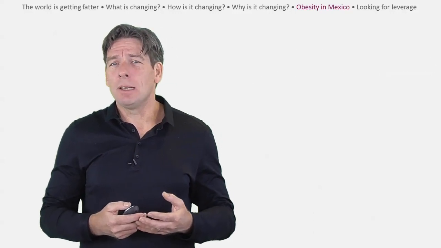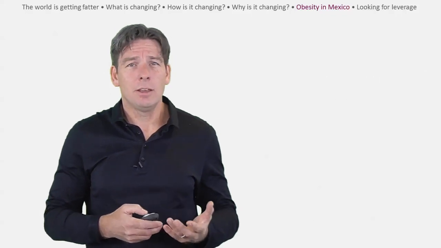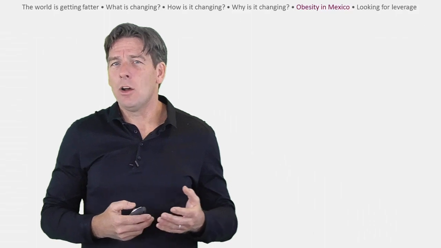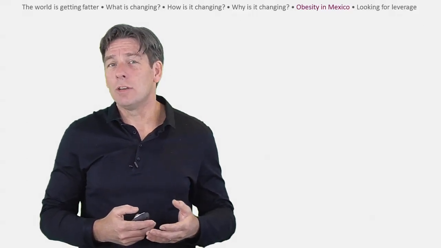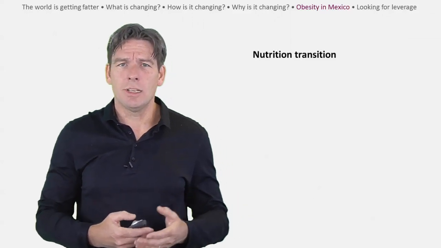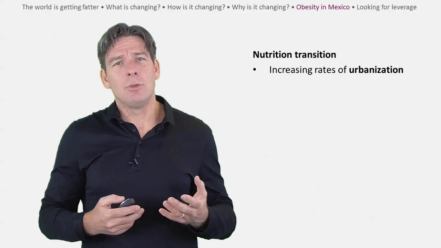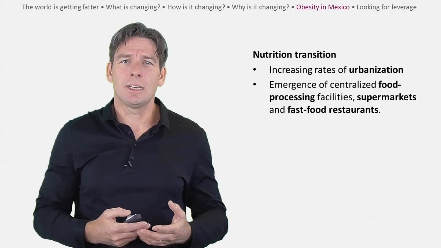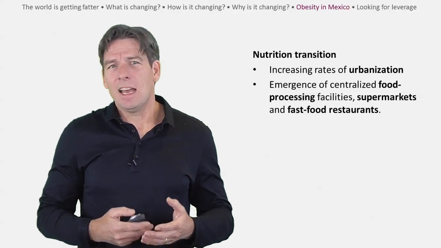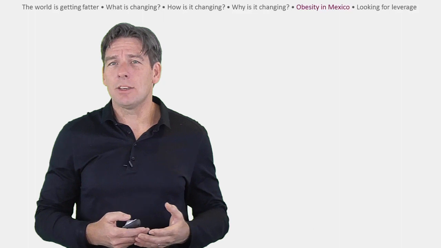The article begins by listing the same variables we found in the previous article, notably urban lifestyle, rising incomes, and myriad consumption vices. The FAO explains that this is the result of a process common to a large number of countries across the world called a nutrition transition that is characterized by increasing rates of urbanization and the emergence of centralized food processing facilities, supermarkets, and fast food restaurants. At first view, the structure of the model we drew earlier appears to apply to Mexico.